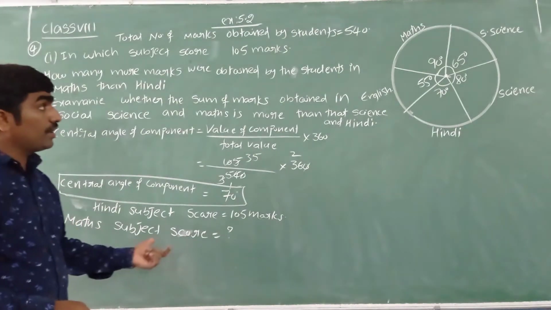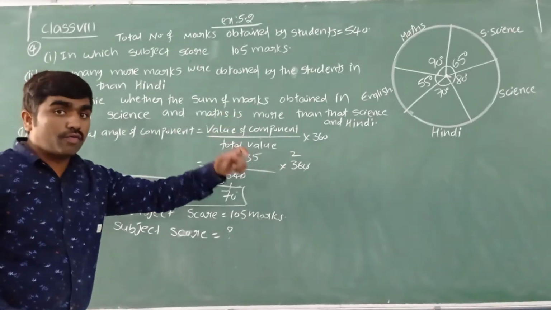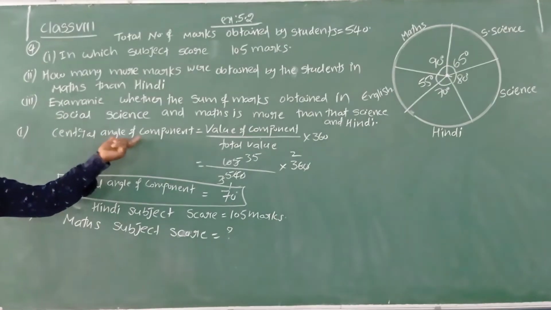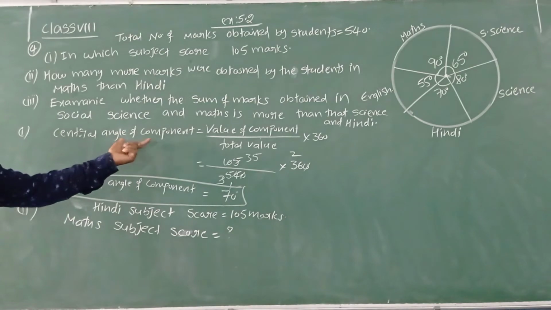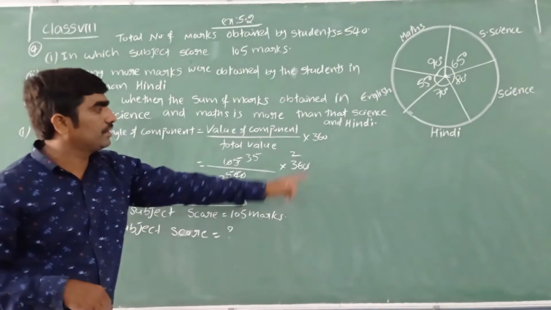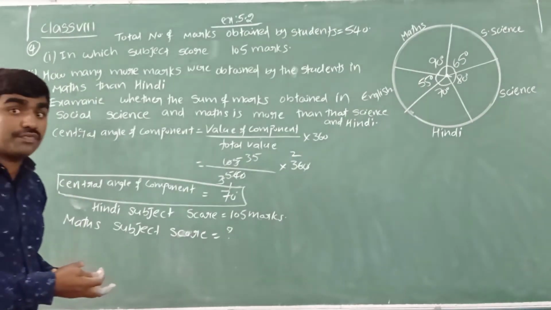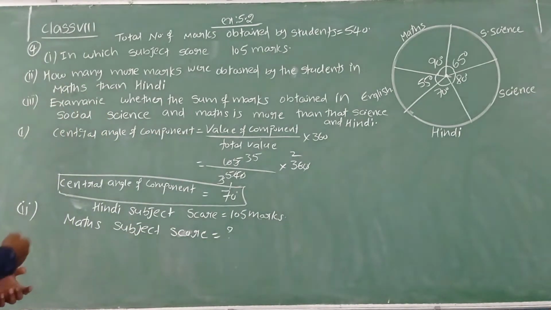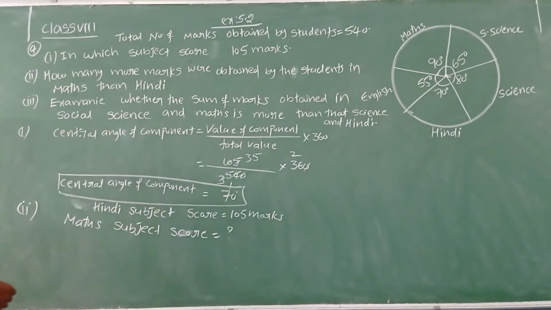So what is the central angle of this math subject? 90 degrees. We have to find the marks of that particular math subject. How can I find it? Again we can find it using this formula only. In the math subject we know the central angle, 90 degrees, and also the total value, total marks: 540. We have to find the value of component, meaning the marks scored in the math subject. So I want to apply the same formula.